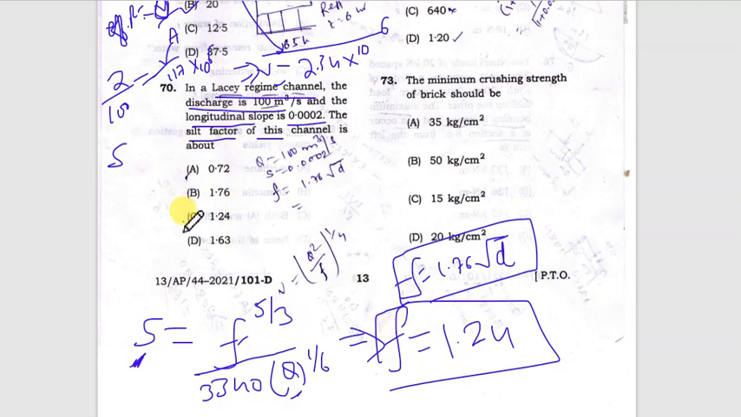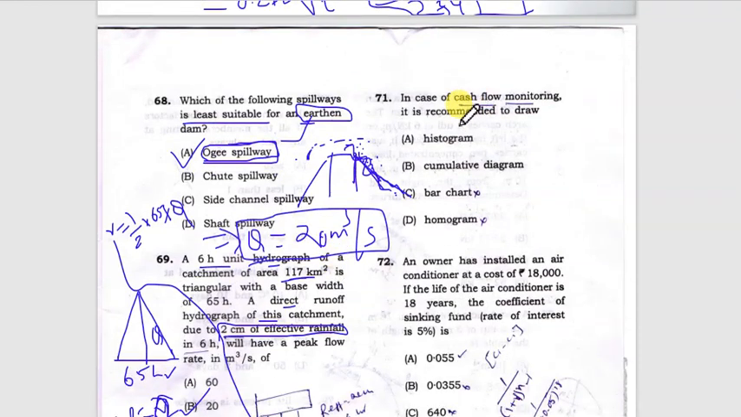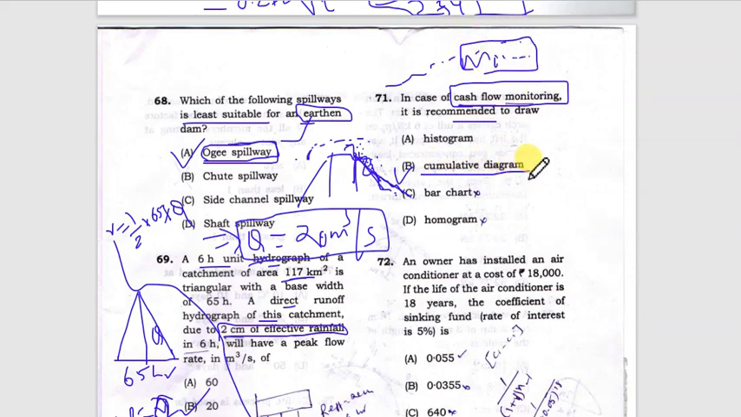Next question is, in case of cash flow monitoring, it is recommended to draw cumulative diagram. Cash flow monitoring means in a project we are monitoring how cash is going on as the project progresses. So money versus time chart is called cash flow monitoring chart. So it is called cumulative diagram. As the time progresses, the money flow will keep on increasing. It will not decrease.